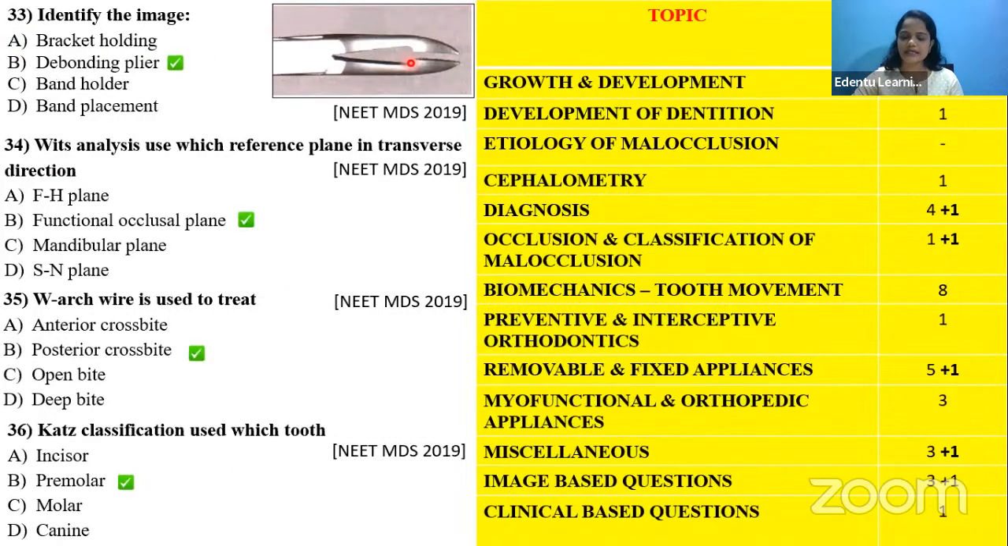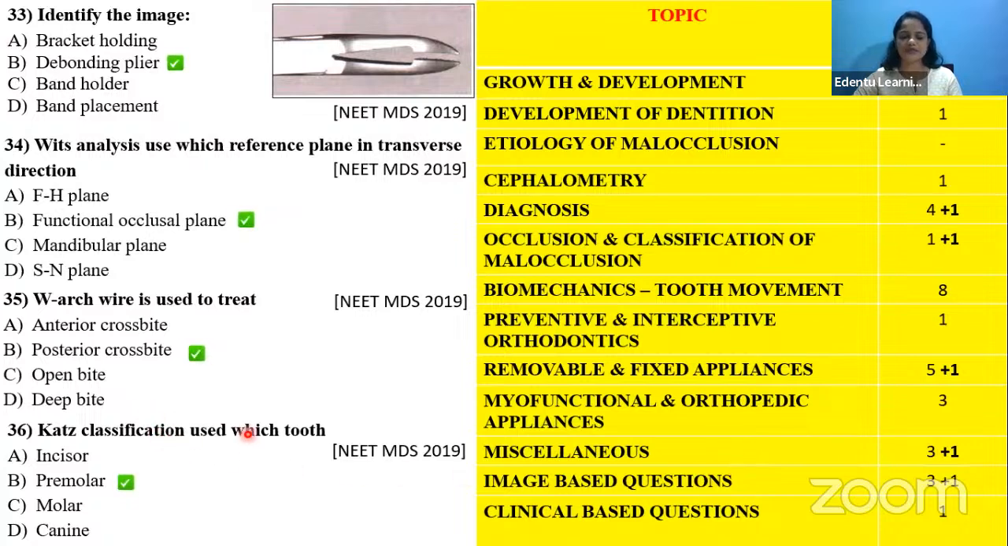Okay. Next, again, an identification of the instrument. It is a debonding plier, which comes under the fixed appliance category. Width analysis, again, diagnosis category. The arch wire that is used to treat the posterior crossbite, which comes under the miscellaneous category.